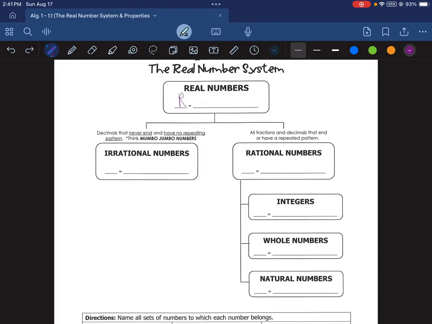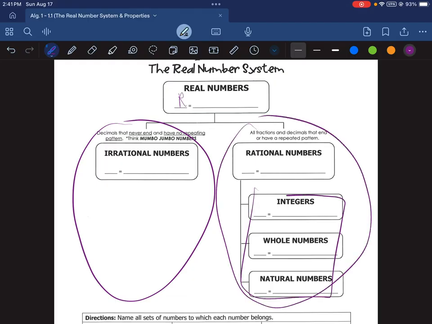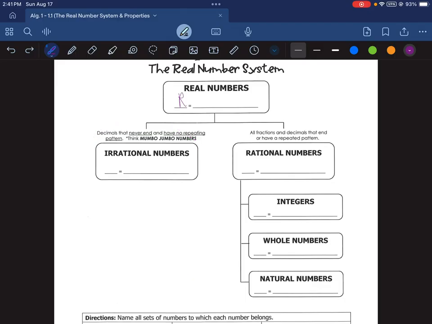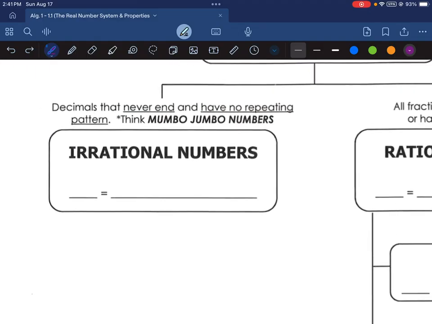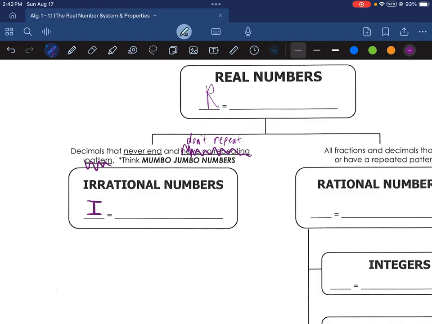Now, every number that is real is either considered to be irrational or rational. All of these groups here are part of the rational number group. Irrational numbers, let's talk about those first, are decimals that never end and don't repeat. They never end and they don't repeat. Think mumbo jumbo numbers. That's less about how big they are, but rather how long they are. The irrational number shortcut will be a capital I. Just like R for real, it's I for irrational.